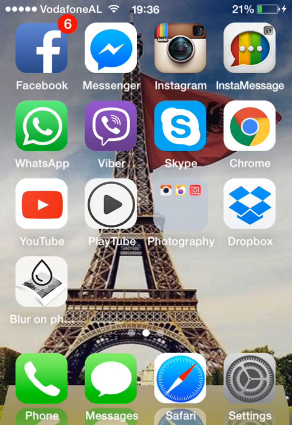Hello guys, this is Infotech and today I'm gonna show you top Cydia tweaks that you should have installed on your jailbroken device. So let's start with the first.